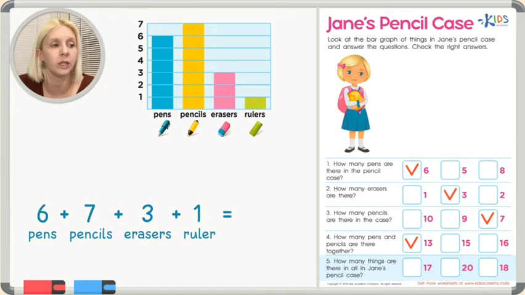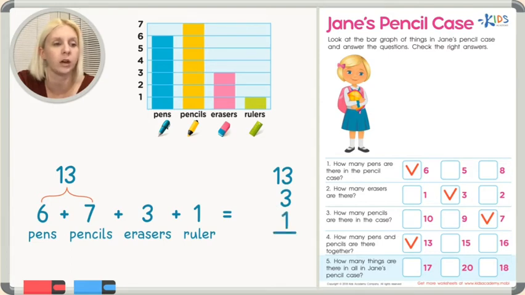The pens plus pencils, the 6 plus 7, we know that that is 13, right? So we're going to add on to 13. We're going to add 3 plus 1. So I'm going to write this over to the side. 13, which is our 6 plus our 7, plus 3 plus 1, okay? And I'm going to write it this way so we can add it all up.